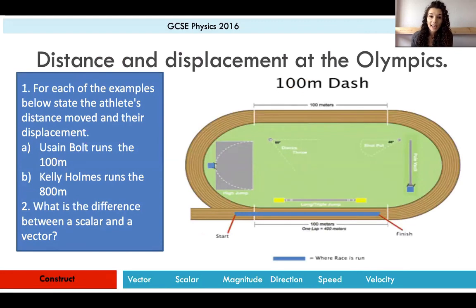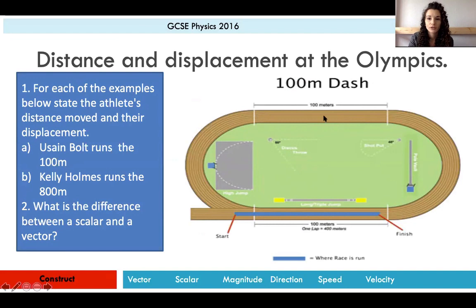Okay, so here are some practice questions to help us have a think about the difference between scalar quantities like distance and vector quantities like displacement. So for each of the examples below, state the athlete's distance moved and their displacement. So firstly, Usain Bolt runs the 100 meters.